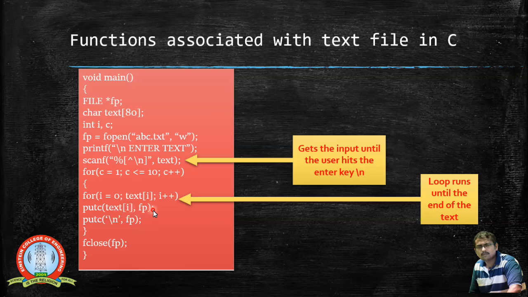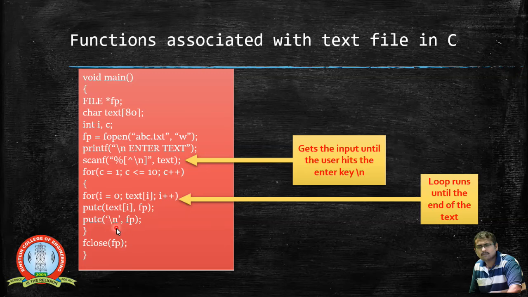Once the for loop reads the entire set of characters until it finds that there are no characters to be read, it stops the execution. Then what happens here is we are putting a backslash n. You see, this is a putc function.